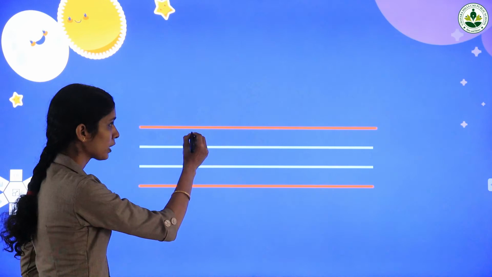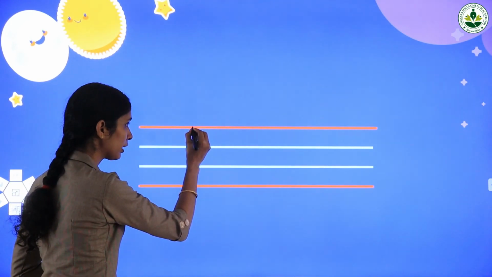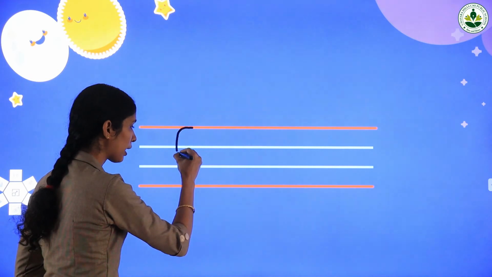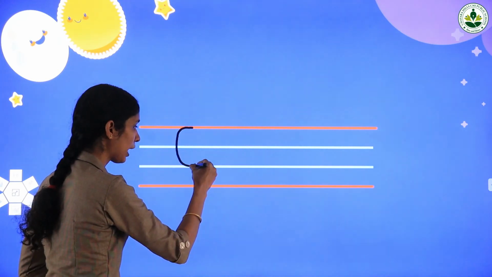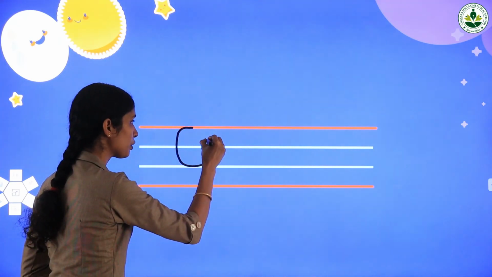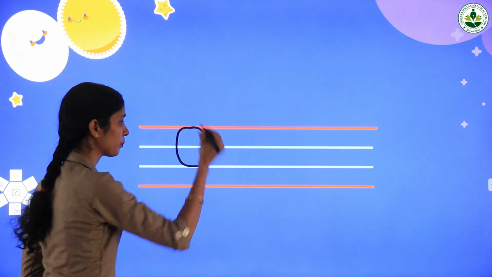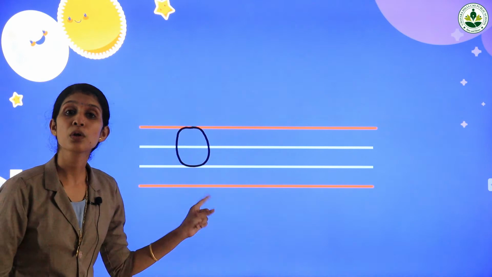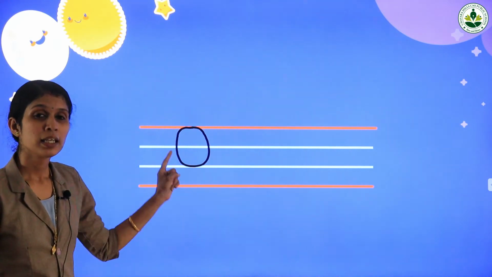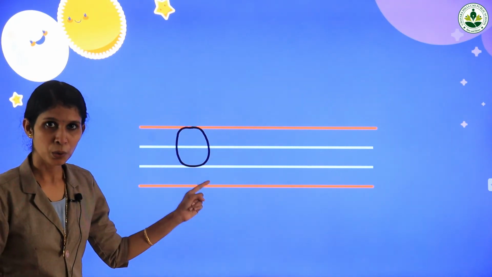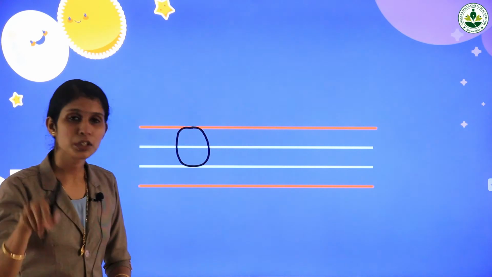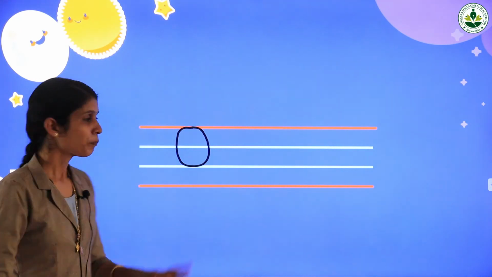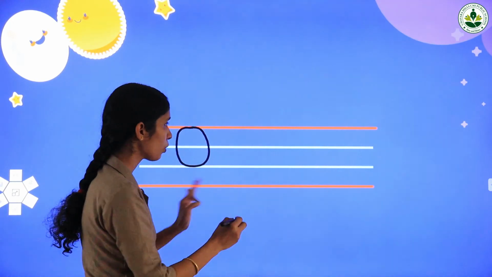Capital letter O starts from the red line like this and touches the two blue lines and again touches the first red line. Say aloud, capital letter O. Repeat after me, capital letter O. It's like a circle shape or a zero.